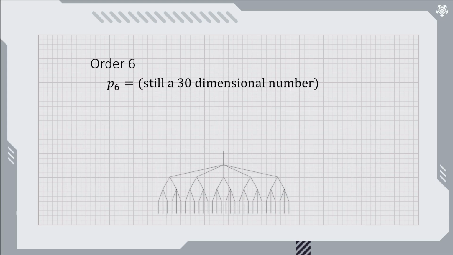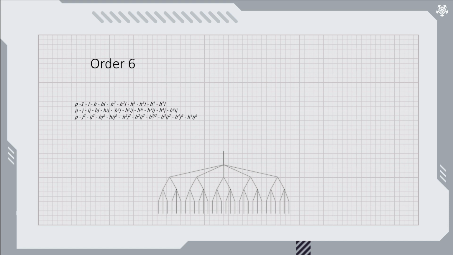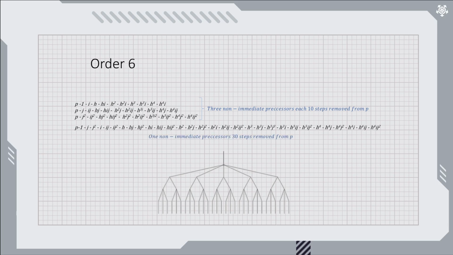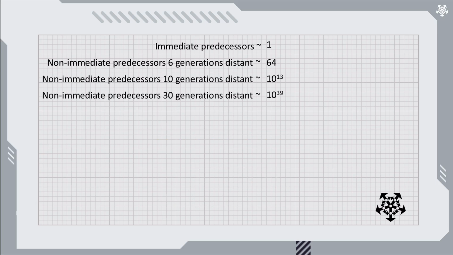At order 6, we get no new dimensions. We're still at 30. However, order 6 isn't a prime number. When we have non-prime orders, we'll use non-immediate predecessors corresponding to each divisor of that order. So order 6 has 2 types of non-immediate predecessors because 6 is divisible by both 2 and 3. There are 3 predecessors that are 10 steps removed from p, and 1 more predecessor that's a whopping 30 steps away. However, for these order 6 non-immediate predecessors, the extra factor of 10 has an effect.